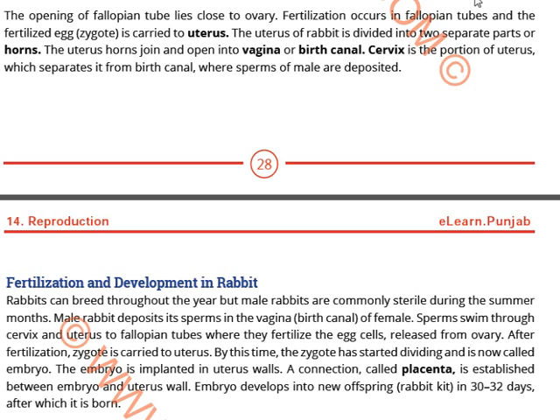By this time, the zygote has started dividing and now it is known as an embryo. The embryo is implanted in the uterus wall. A connection, which is known as placenta, is established between the embryo and the uterus wall. Embryo develops into a new offspring, which is a rabbit kit, in 30 to 32 days, after which it is born.